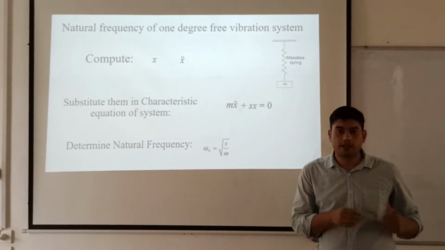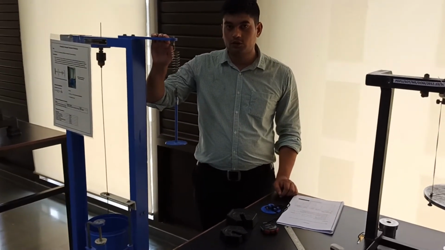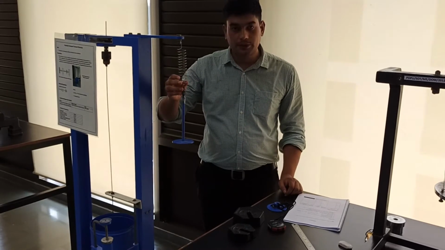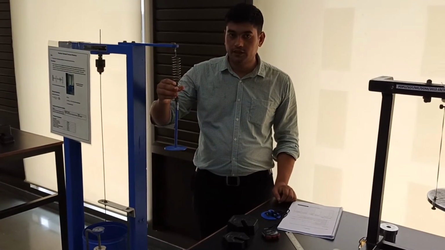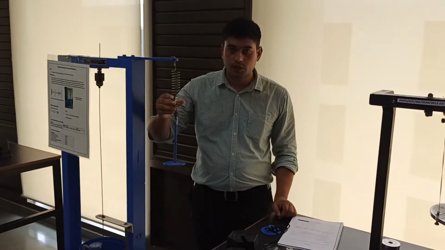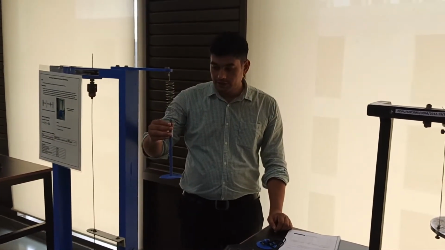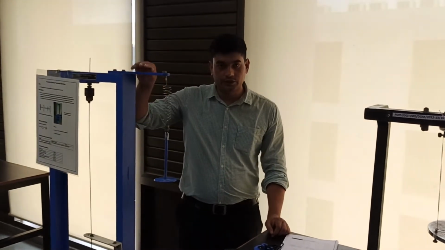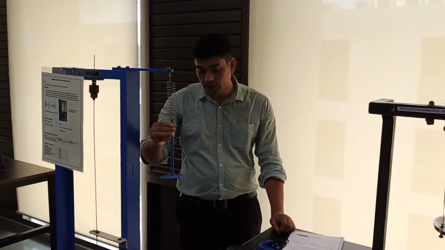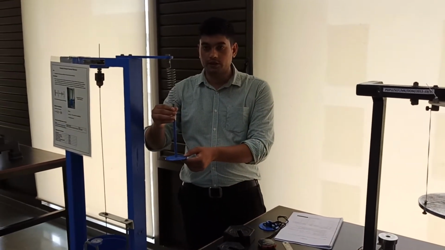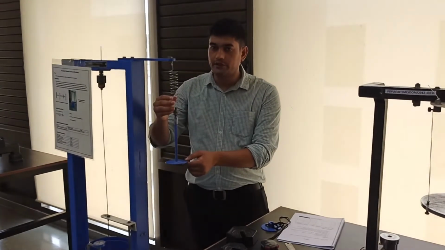Now let us move to the experimental part. This is the experimental setup for obtaining the natural frequency of the spring mass system. Let me describe the different components and instruments we are using in this experiment. We have a spring, and at one end the spring is attached to the frame, and at the other end we have a weight holder. The spring and the weight holder can be considered an integral part.